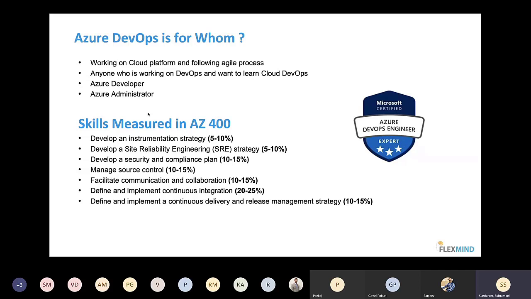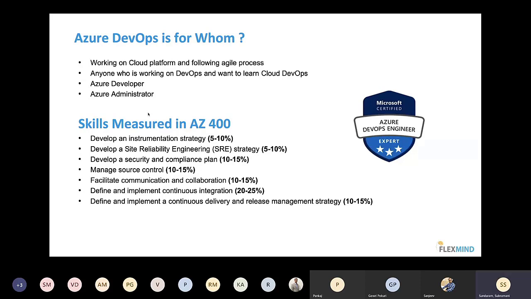So obviously, who can learn DevOps? Anyone working on the cloud, anyone working in an agile process, any Azure developer, Azure administrator, anyone working on DevOps can learn Azure DevOps. But it is not restricted to them. From freshers to people with 20-25 years of experience in any industry or field, anyone can learn it. It is such a niche tool, and this expert-level certification is highly valued across the world. If you get the badge of Azure DevOps Engineer Expert on your resume, I'm 100% sure you'll get a lot of opportunities outside.